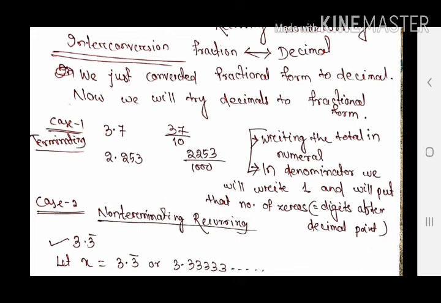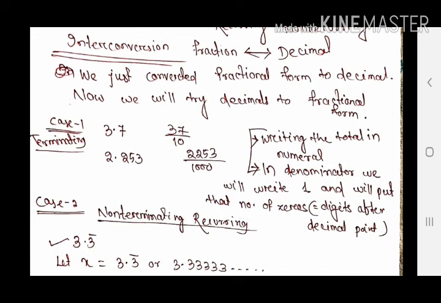We write all the digits except the decimal, that means 37, in the numerator. In the denominator we write 1 along with as many zeros as the number of digits after the decimal. So for 3.7, the numerator is all the numbers excluding the decimal, 37. In the denominator, 1 along with that many zeros. After the decimal there is 1 digit, so I will put 10.